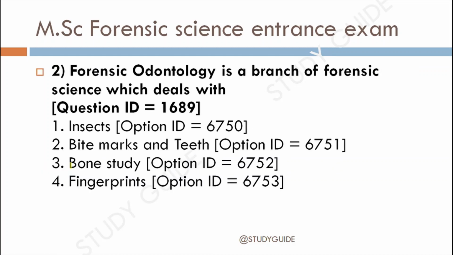The second question is forensic odontology. This forensic odontology is a branch of forensic science which deals with 1. Insects, 2. Bite marks and teeth, 3. Bone study, or 4th. Fingerprints. The correct answer for this is option 2, the bite marks and the teeth.